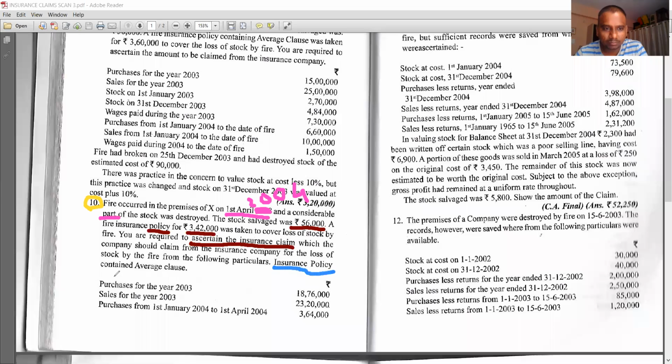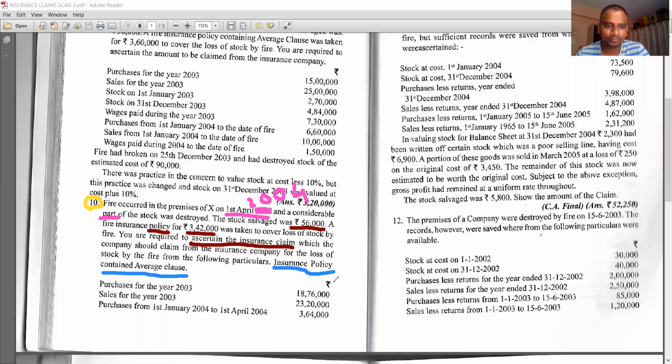Insurance policy contained average clause. Underline this word. This word is very, very important. Insurance policy contained average clause. What is this average clause? I will explain soon.